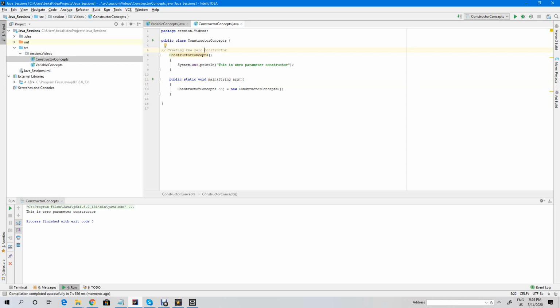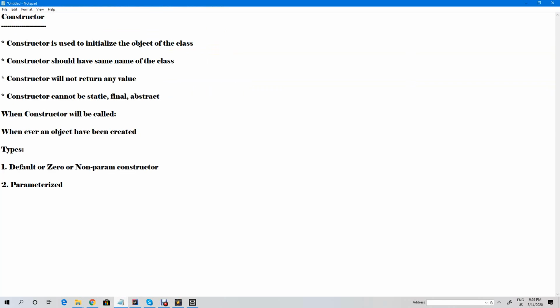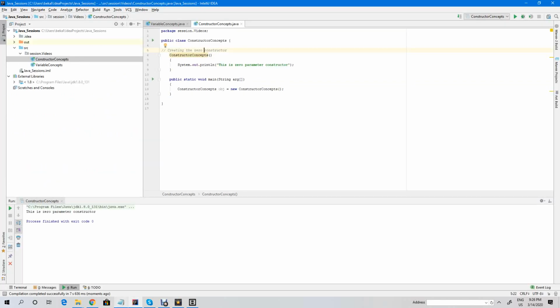So let us parameterize it. So how to parameterize it? That is the parameters constructor. That is the next type of constructor, called the parameterized constructor. So let us see this.